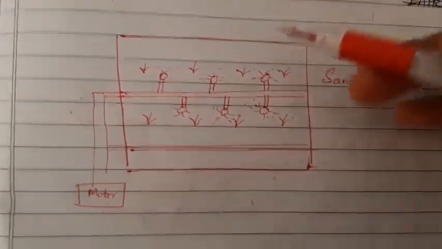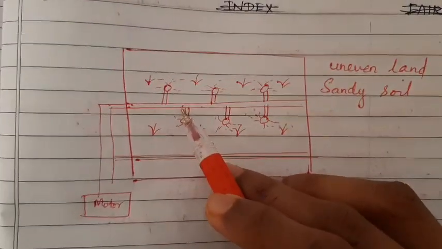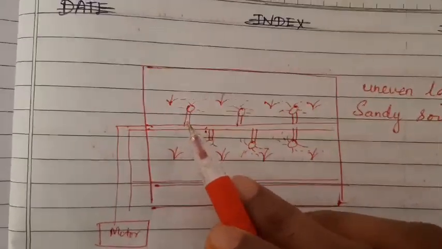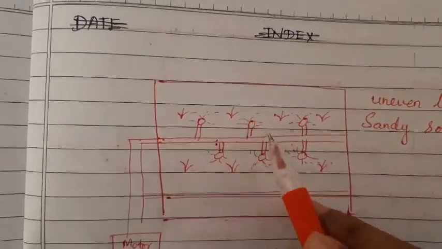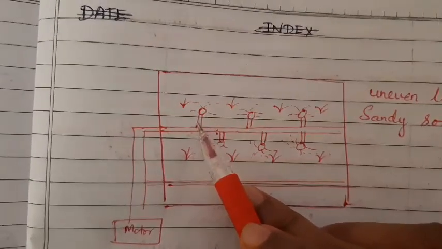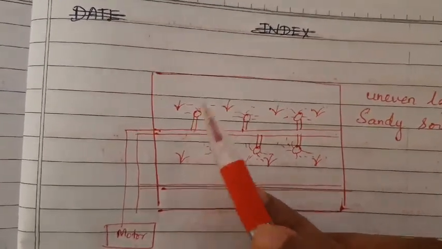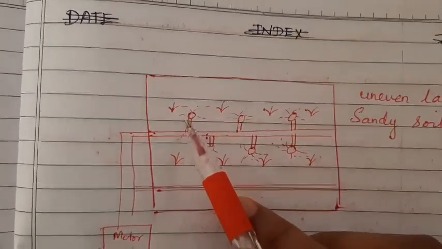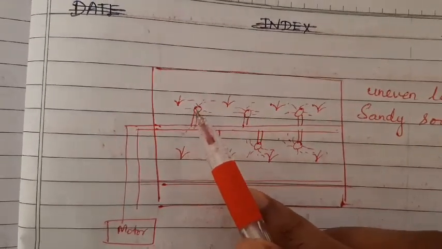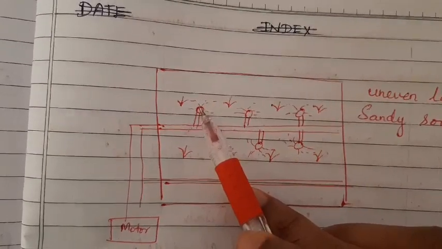Okay, the sprinkler system of irrigation you would have already noticed in many gardens. There the small pipes will be placed from this branch of pipe, and there is a rotating nozzle at the end of this.